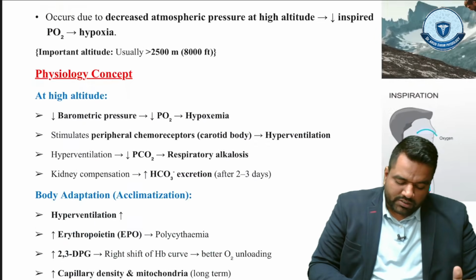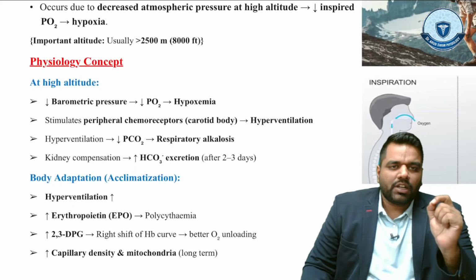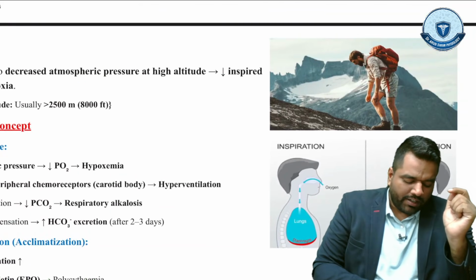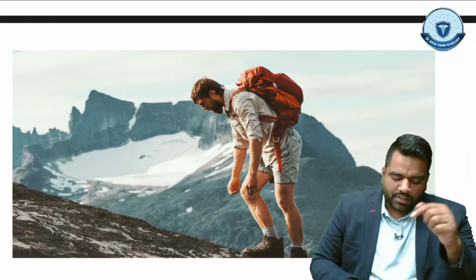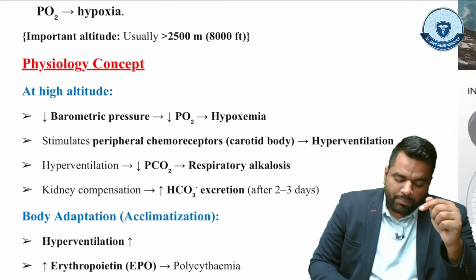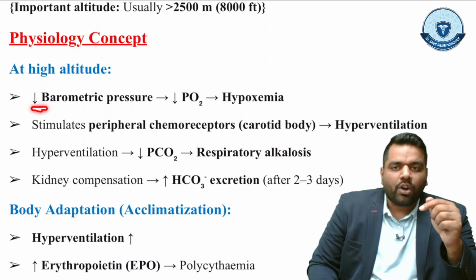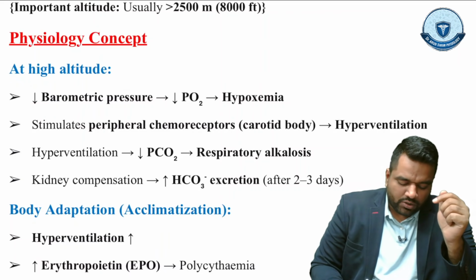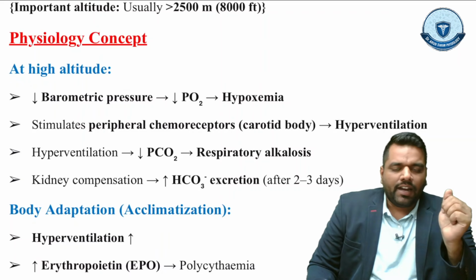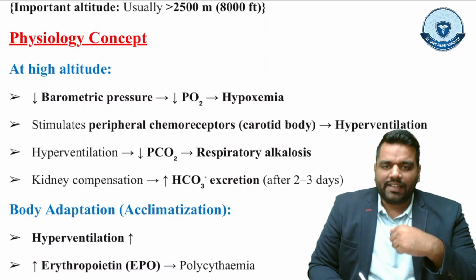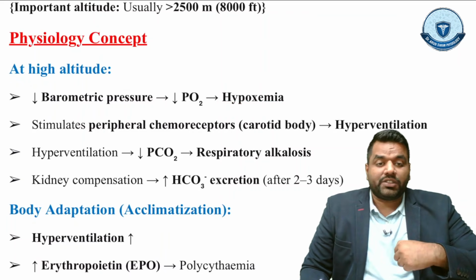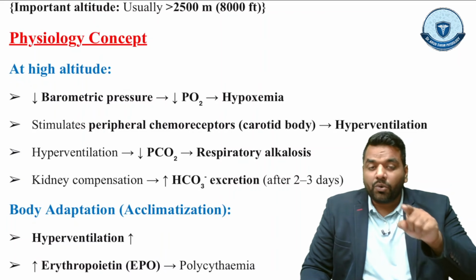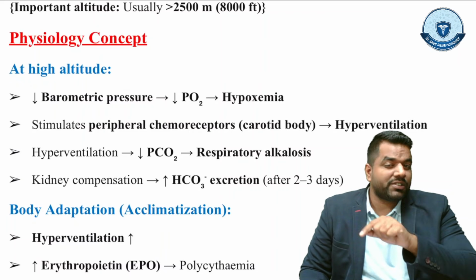Now the physiological concept at high altitude. Just now I told you that whenever you go to a high altitude area, the barometric pressure drops, and this leads to decreased oxygen partial pressure in the air, and no oxygen can go inside properly, leading to hypoxemia. Guys, in the previous video I told you about the chemoreceptor and baroreceptor concept.